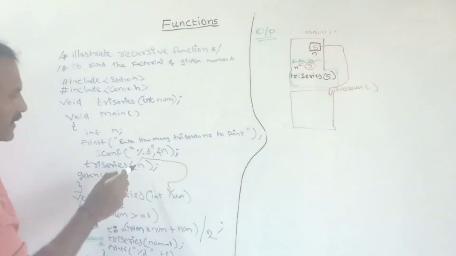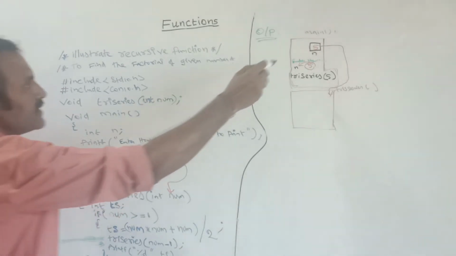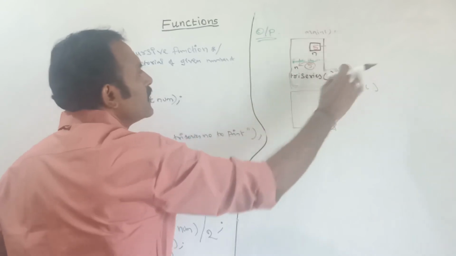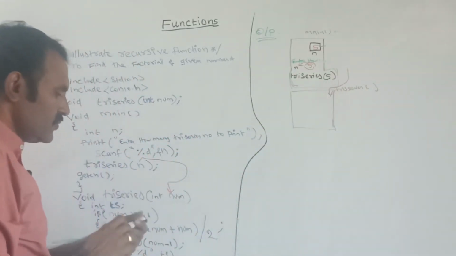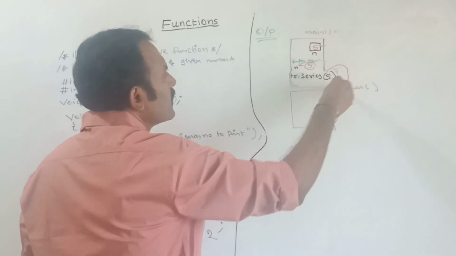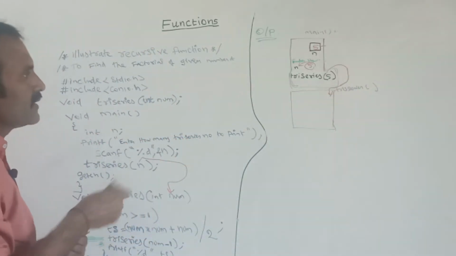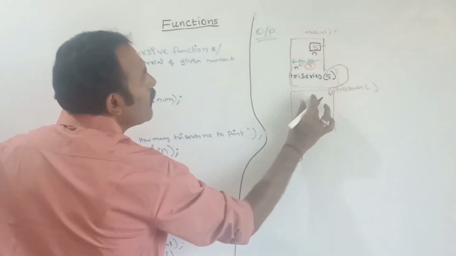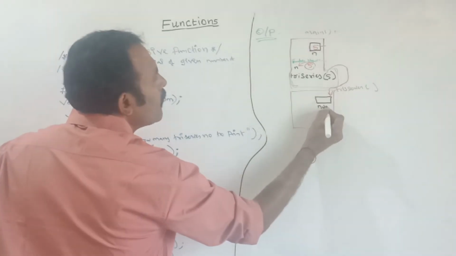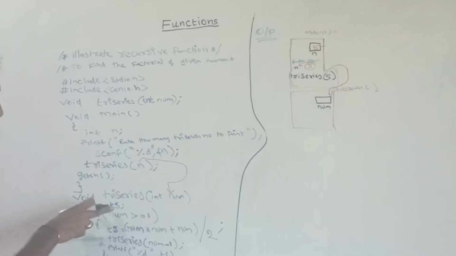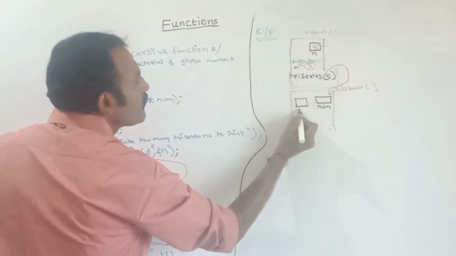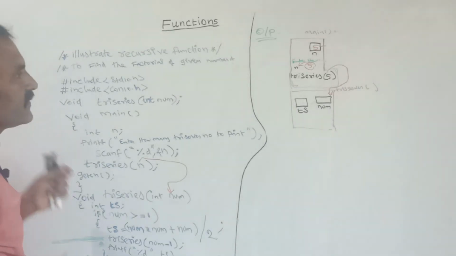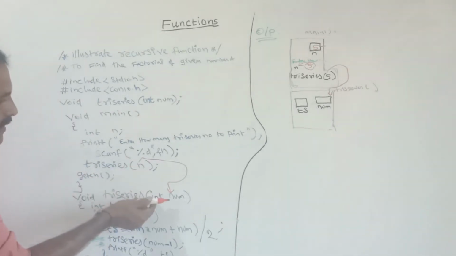So here the parameter variable, the value inside n, will be passed here. This variable name is num, and another variable is ts. At the very first, this n value is copied to num.